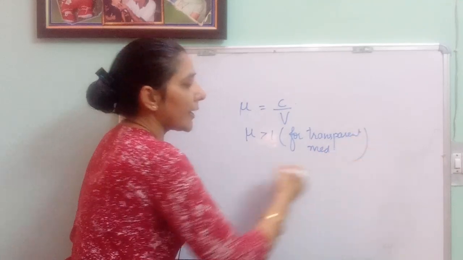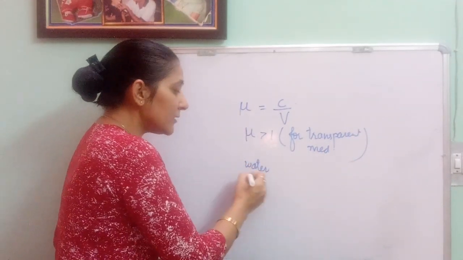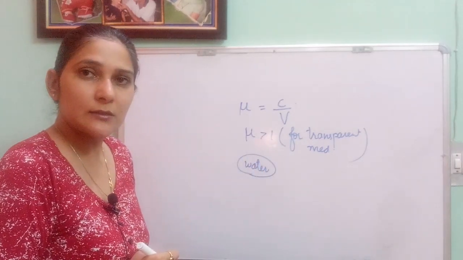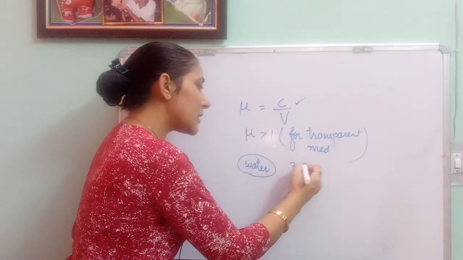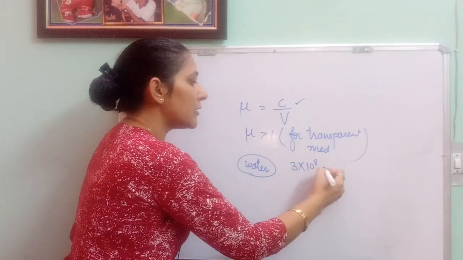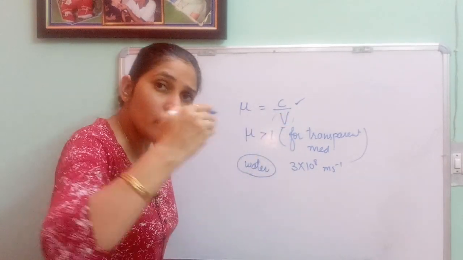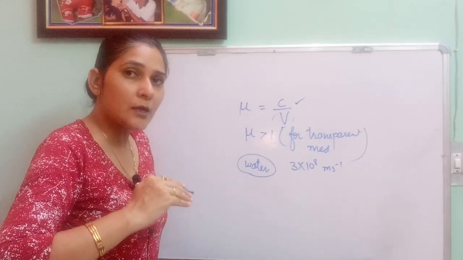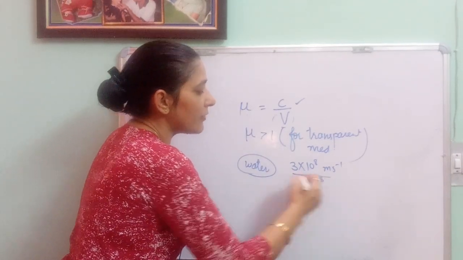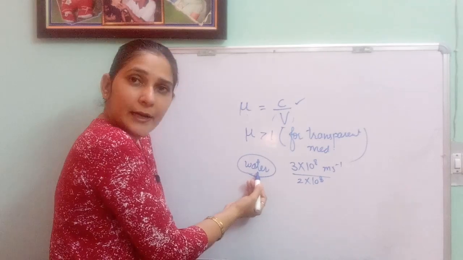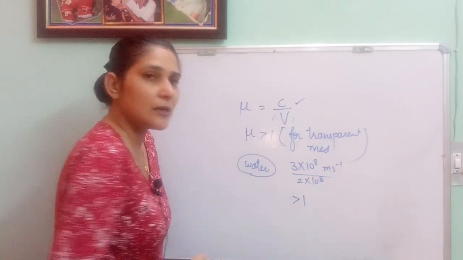What is the reason behind that? Suppose I am talking about water, that is a transparent medium. Why is the refractive index for water always greater than 1? Because the speed of light in air is maximum, that is 3 into 10 raised to the power 8 meter per second. Whatever is the speed in any medium, that is always less than the speed of light in air. If I talk about water, the speed in water is less than 10 raised to the power 8, so the speed of light in water is always less than the speed of light in air. Whatever answer comes, that is greater than 1.